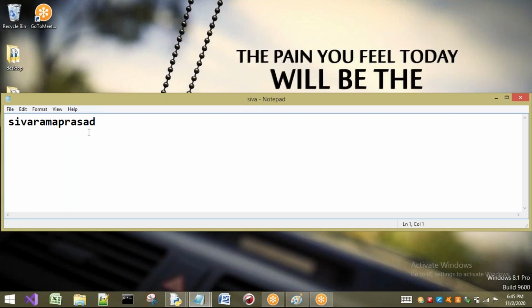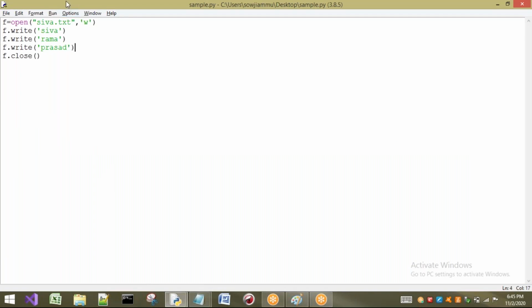So see here, ShivaRamaPrasad is written here in only one line. Sir, I want them in different lines. Let us consider Shiva in one line, Rama in one line, Prasad in one line. What I already told you, we have to keep \n. So to go to a new line, I have to keep \n.